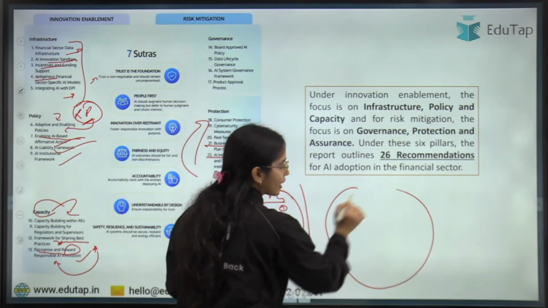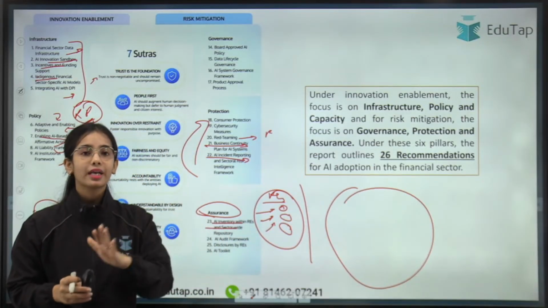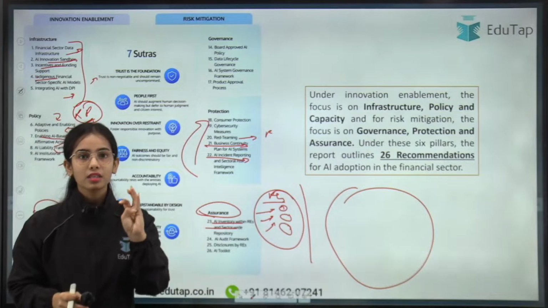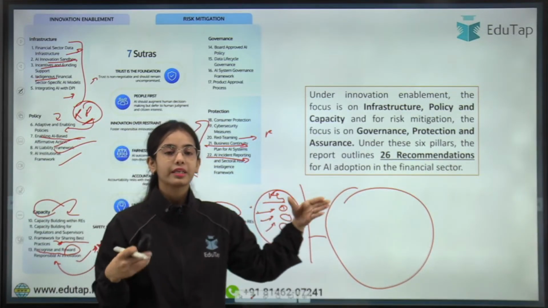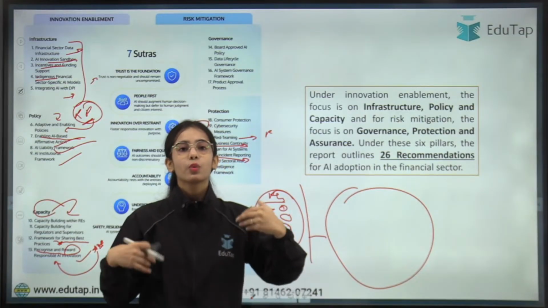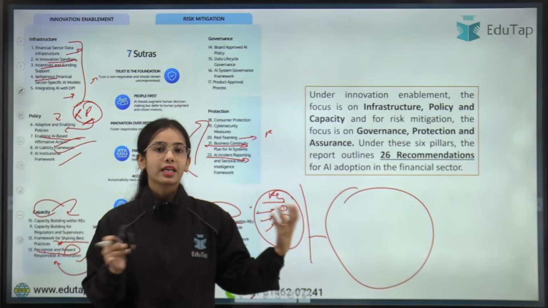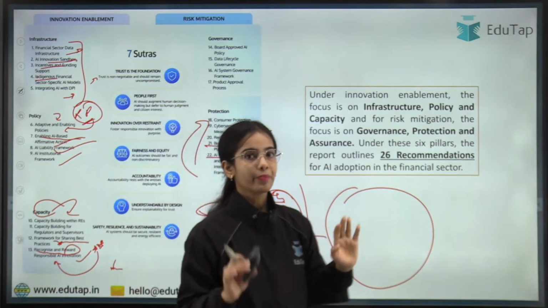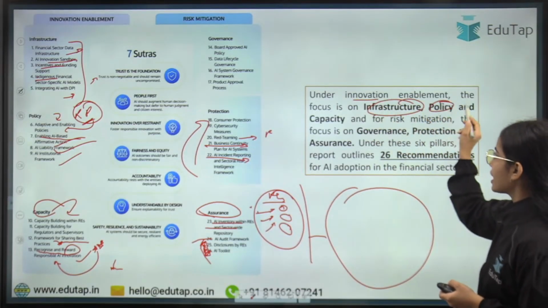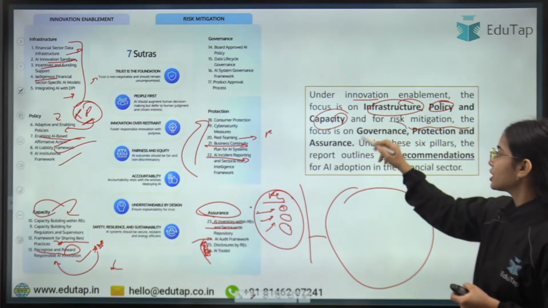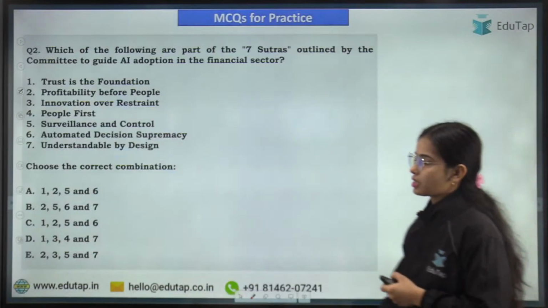And a sector-wide repository should also be there, so that the regulators are able to know what AI systems the regulated entities are using, what the vulnerabilities are, what the problems and risks are, and what the good things involved in this AI are. Okay? So this is the idea: under innovation there are 3 pillars, and under risk mitigation there are 3 pillars. Under these 6 pillars there are 26 recommendations. That is the idea.